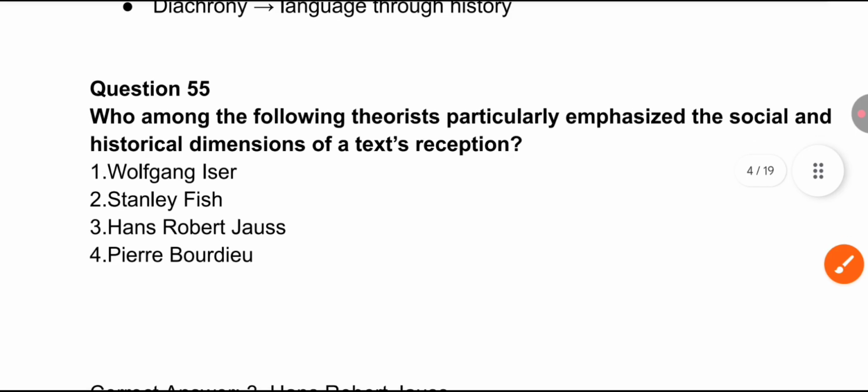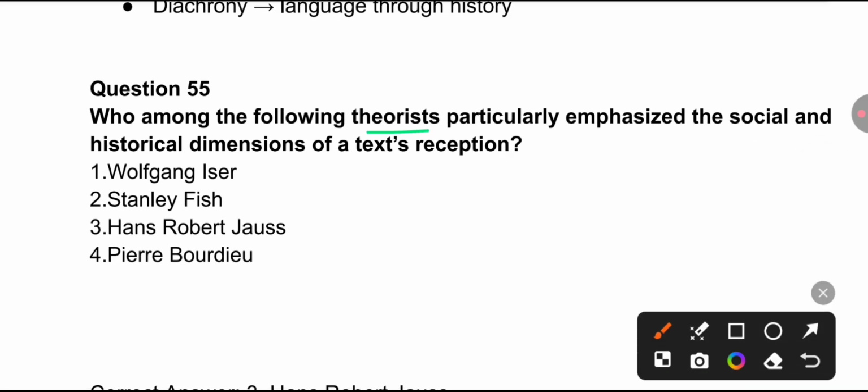Next question we have: who among the following theorists particularly emphasized the social and historical dimensions of text reception? The options are Wolfgang Iser, Stanley Fish, Hans Robert Jauss, and Pierre Bourdieu. I will try to add as many concepts related to one particular writer or theorist as I can, and if any of you are aware, you can add in the comment section.